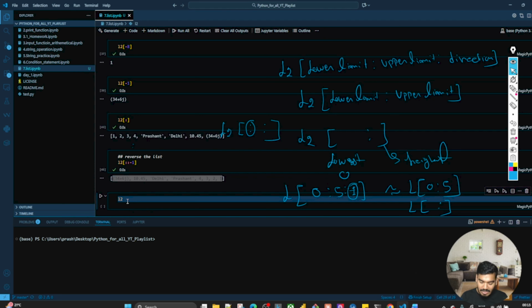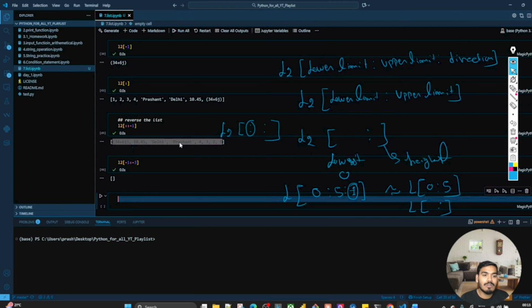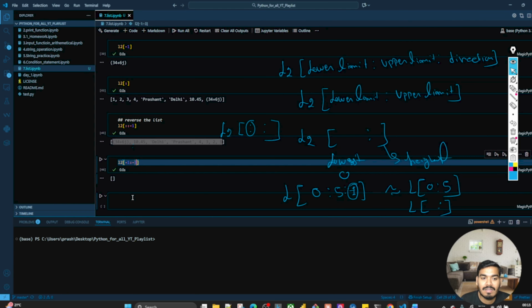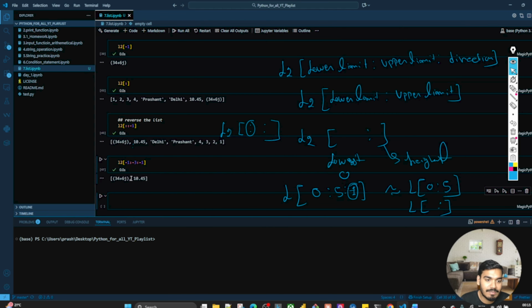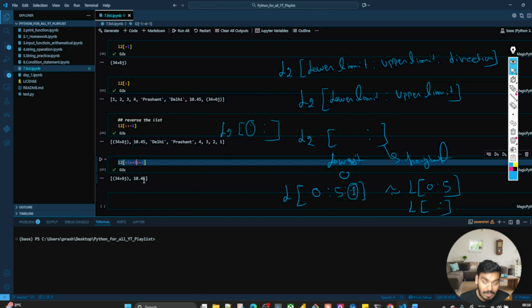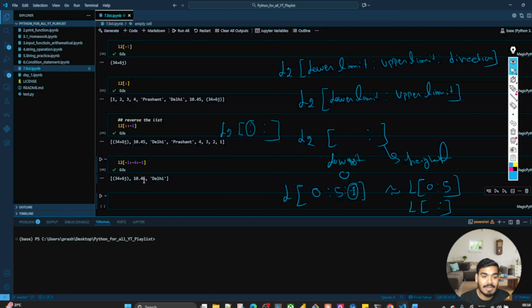Now let's say that I want to get the values only from here till here, meaning this element, this element, and this element. So I know this is -1, so I'll write -1 to where? -1, -2, -3. If I write this, you will get nothing, because by default there is a 1, guys. So you have not changed the direction. For that you have to write -1, and then you will get it. Here too you have to write -4, because the higher limit gets omitted.